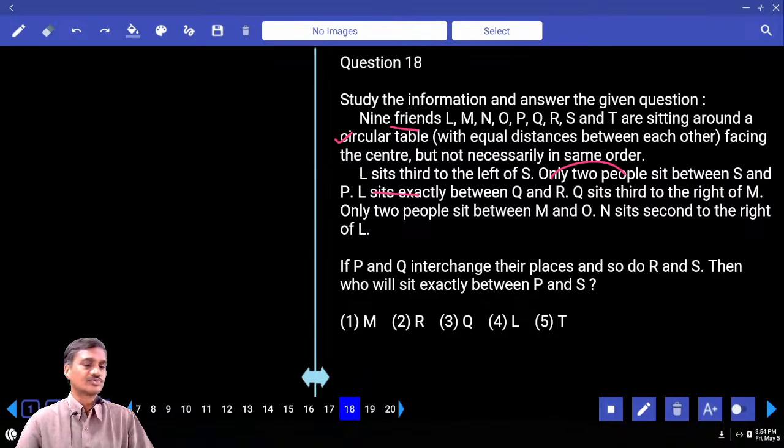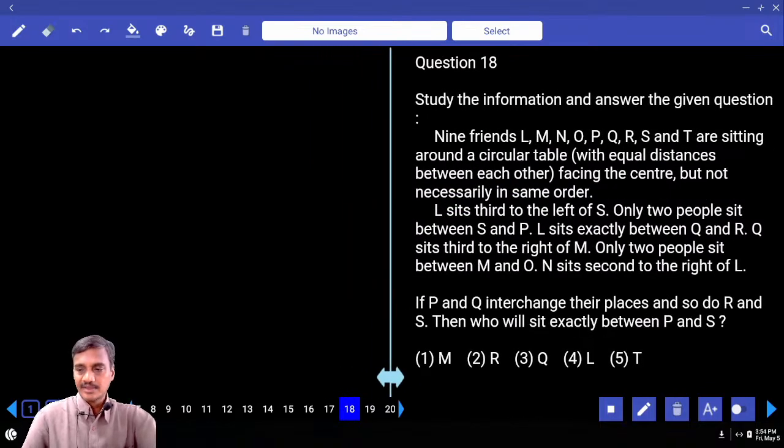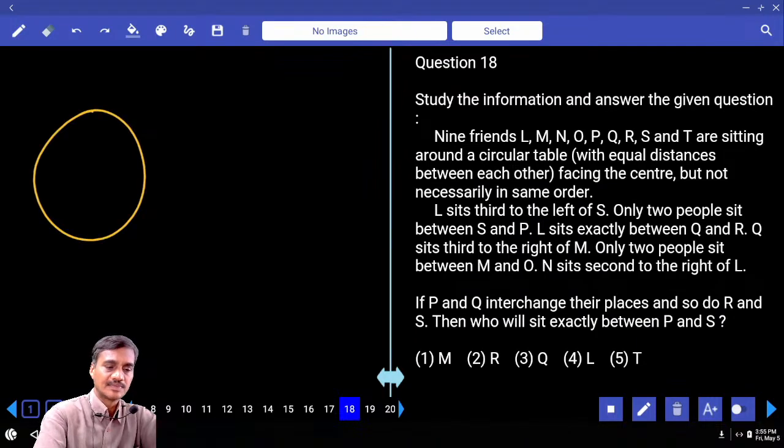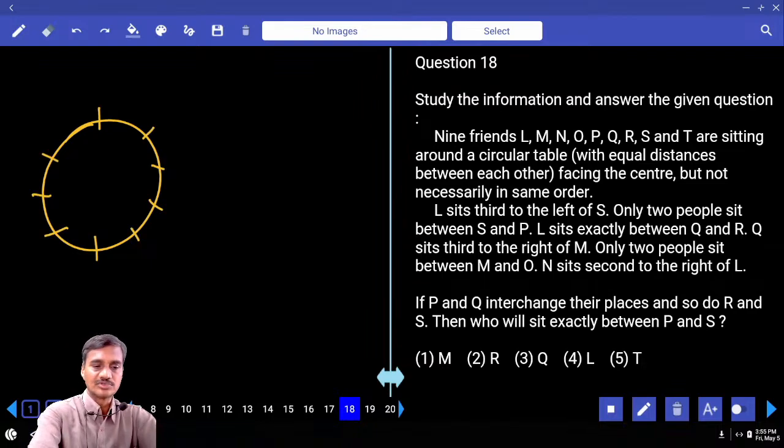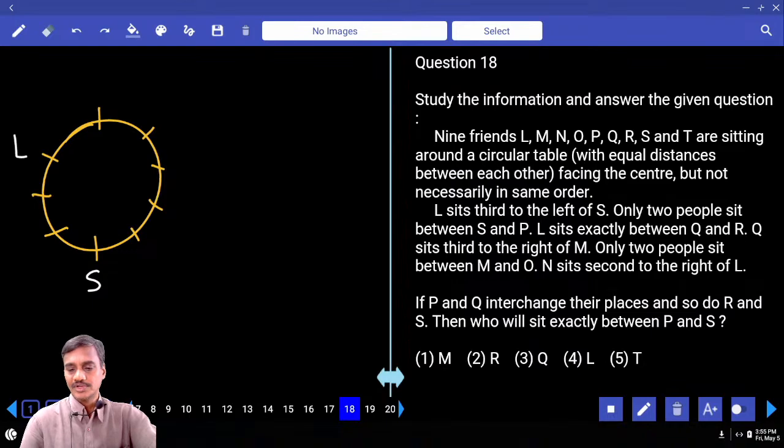The next one, 18 to 22. In this 18 to 22, there are 9 persons seated around a circular table, facing the center. All these 9 are facing towards the center. Now 2 persons were gone, remaining 7. Then L sits to the left of S. If S is here, L is here. Only 2 people between S and P, so P will be here. And L sits exactly between Q and R. As L is exactly between Q and R, tell me what is the possibility for Q and R?